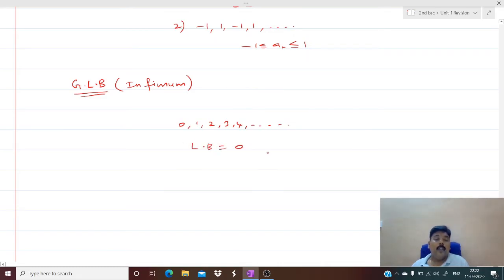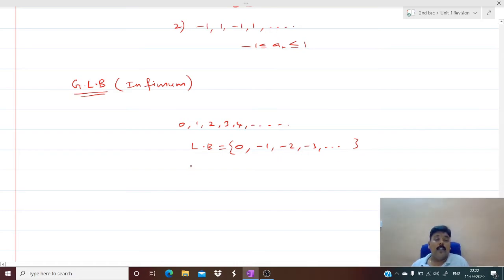The lower bound is 0. Not only 0, 0 is a lower bound, minus 1 is a lower bound, minus 2 is a lower bound, etc. Not only negative integers, even I can say minus 1.5, minus 2.3, etc. These are all lower bounds.